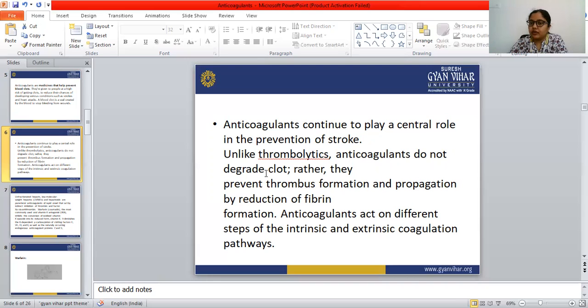So anticoagulant drugs prevent thrombus formation and also reduce fibrin formation. Anticoagulants act on different steps of the intrinsic and extrinsic coagulation pathway.